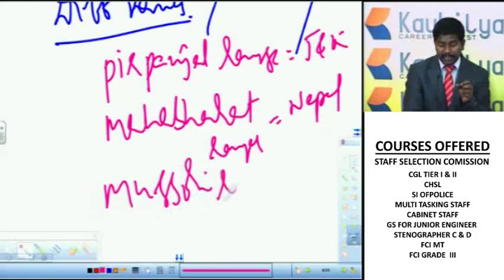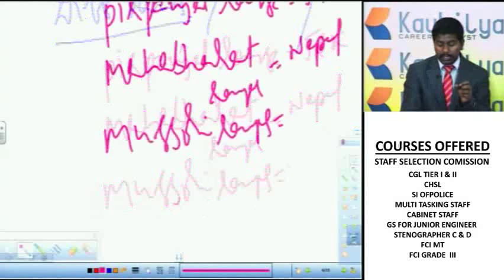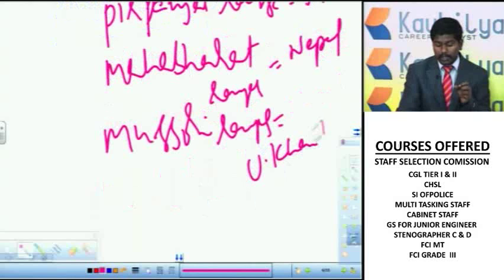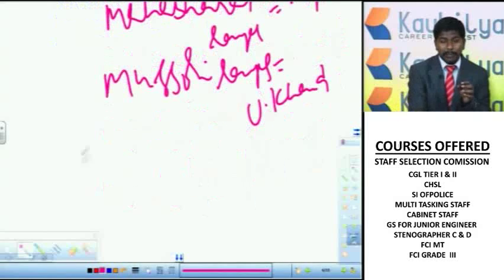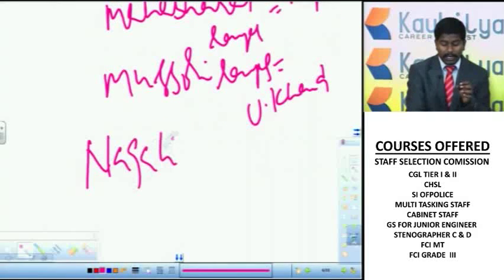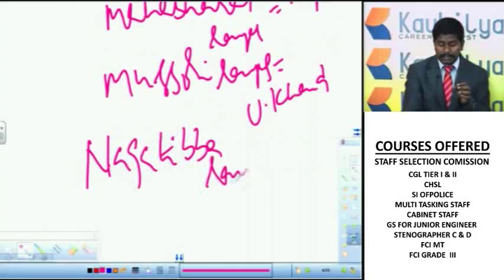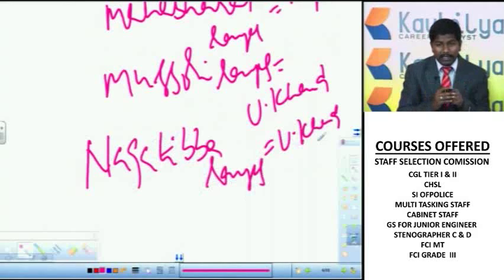Mussoorie ranges in Uttarakhand, or these are also given the other name Nagatibba ranges in Uttarakhand. So these are different sections of the Himachal in different locations. These are called Pirpanjal range in Jammu and Kashmir, Mahabharat ranges in Nepal, and Nagatibba Mussoorie ranges in Uttarakhand, right?